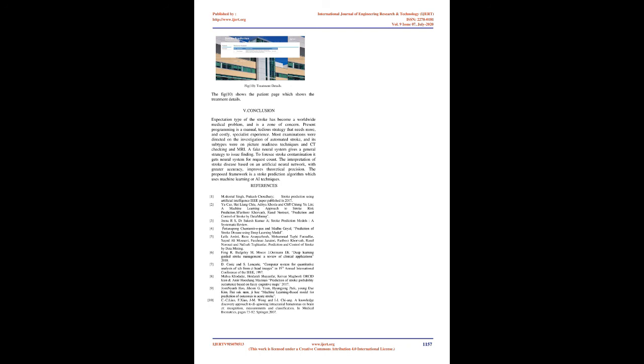An artificial neural network gives a general strategy for problem finding. To predict stroke infection, it uses a neural network for classification. The interpretation of stroke disease based on an artificial neural network, with greater accuracy, improves theoretical precision. The proposed framework is a stroke prediction algorithm which uses machine learning or AI techniques.